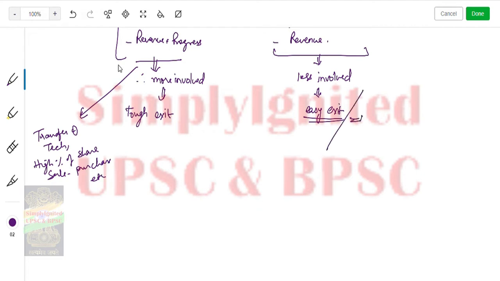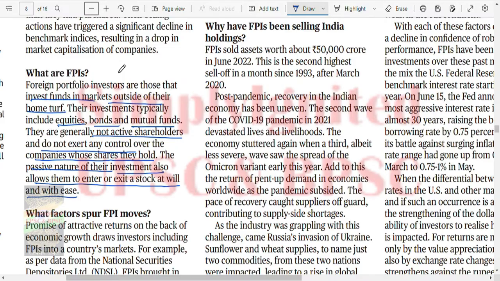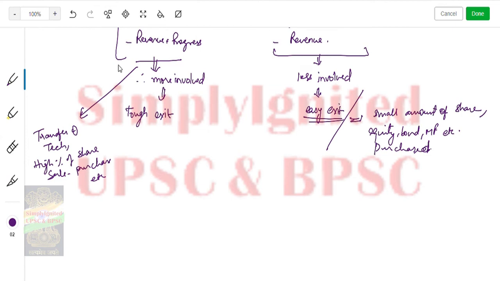Here you will see a small amount of shares in general, equity, bonds, MF, etc. purchased. You got it? It goes like this. So what is their primary motive? Their primary motive is to generate revenue from this. Okay.